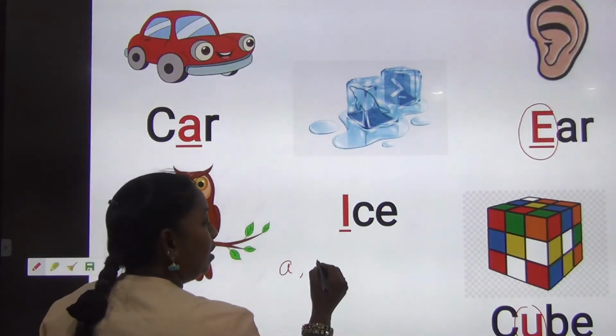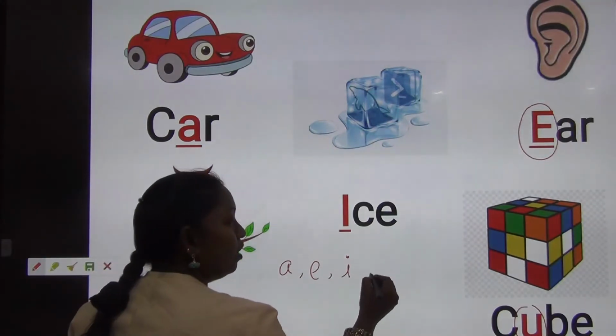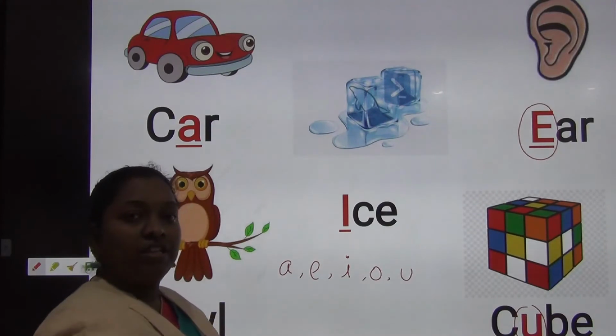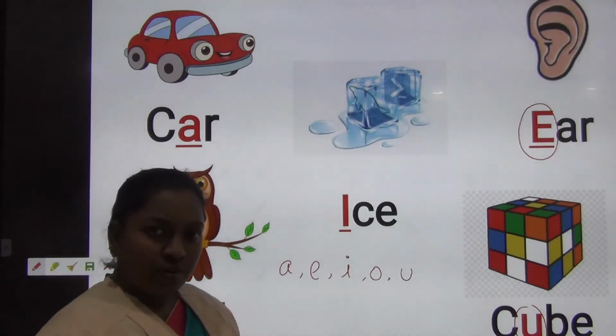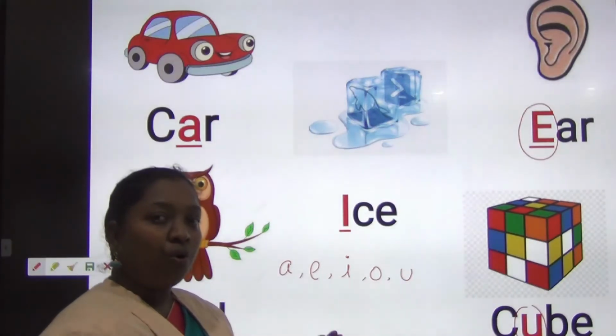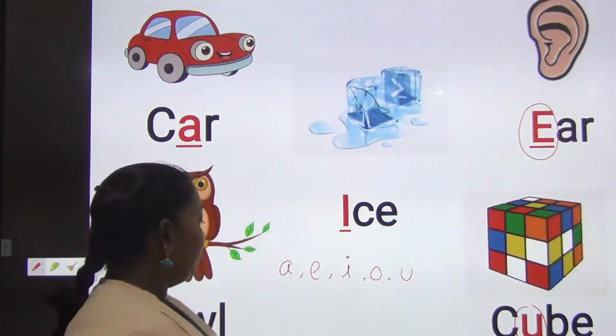A, E, I, O, U. These are vowels. What are the vowels, little children? A, E, I, O, U. These are vowels. Can you do practice now?